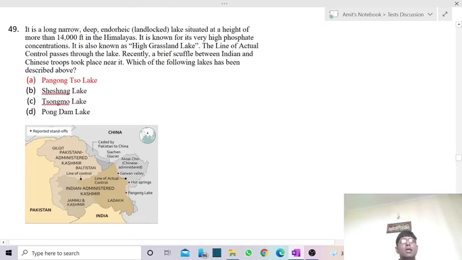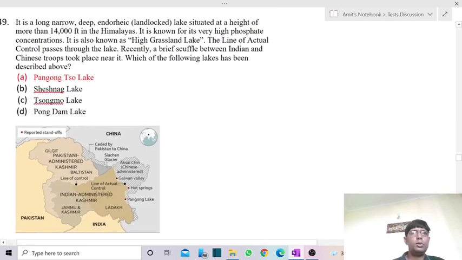Next one is linked with a location which was recently in the news. Of course, last year it was in the news, with a lot of scuffle going on between India and China. We have a landlocked lake situated at a height of 14,000 feet in the Himalayas. It is known for very high phosphate concentration. It is also known as a high grassland lake. The line of control passes through the lake. Recently, a brief scuffle between Indian and Chinese troops took place near it. Which of the following lakes has been described above?